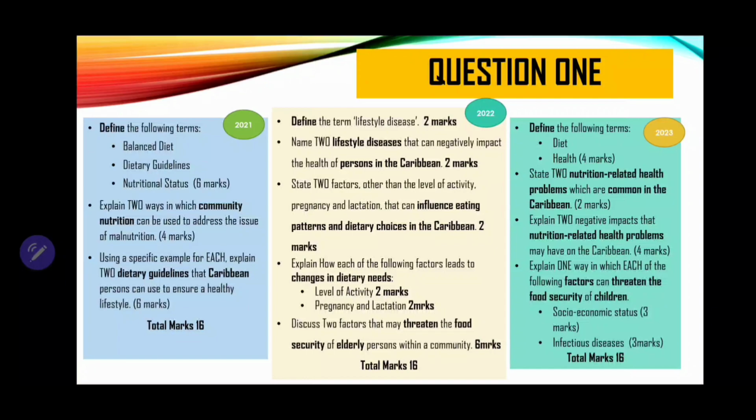Just ensure that when you're required to explain, you explain as much. A guideline that you can use to get maximum marks for each question is to look at how many marks each answer or response is worth, right? For example, the first part of question 1 in 2021 says define the following terms. You get 3 terms there. You realize it's 6 marks.